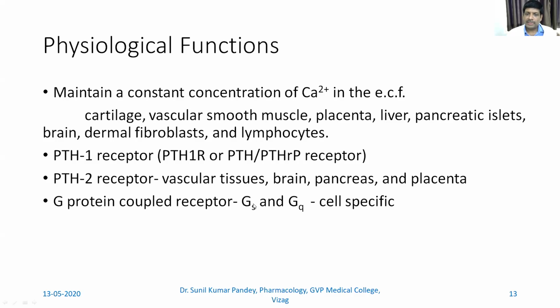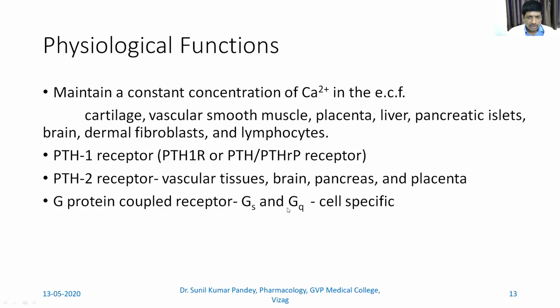Now this causes stimulation of adenylyl cyclase. Adenylyl cyclase will cause increased formation of cAMP, right? cAMP formation will cause stimulation of formation of protein kinase A, which in turn will cause formation of respective protein, and then the respective action is given.